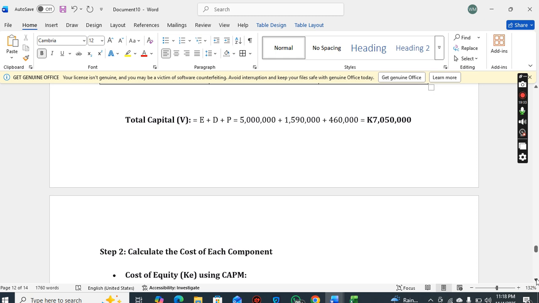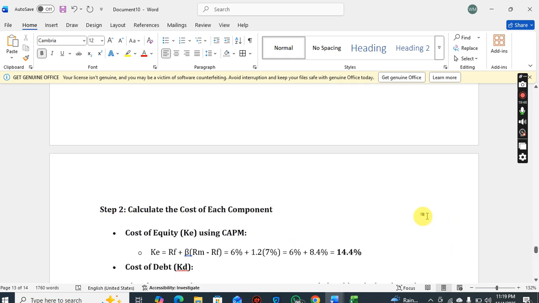Okay, we go to step 2. Now we calculate the costs of each component: cost of equity, cost of debt, cost of preference shares. This is where work becomes a problem for a lot of students, because you have to read carefully to see which method you're going to use.